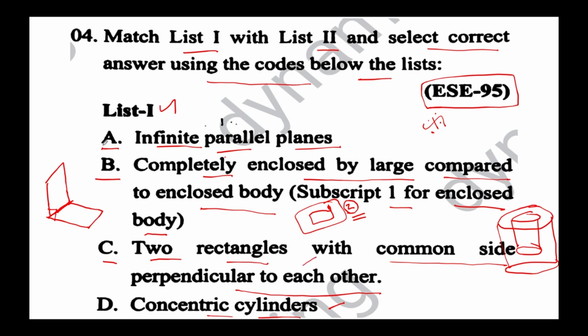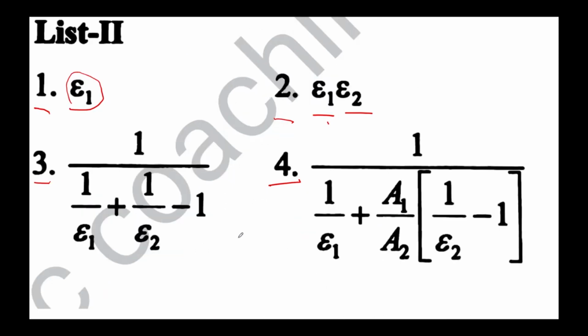So out of these four, hope you can filter out A and D using the previous problems we have discussed so far, which is very easy, right? For parallel planes, you don't have the area term coming into play, and also the shape factor doesn't come into play since the plates are flat. So I can definitely say that this will suit your parallel plate.